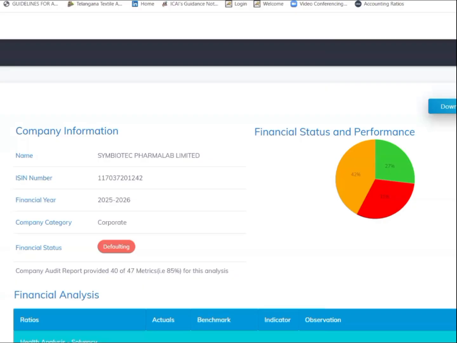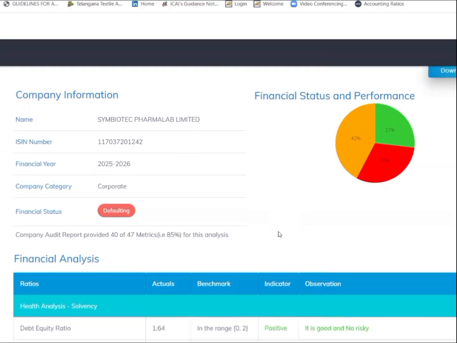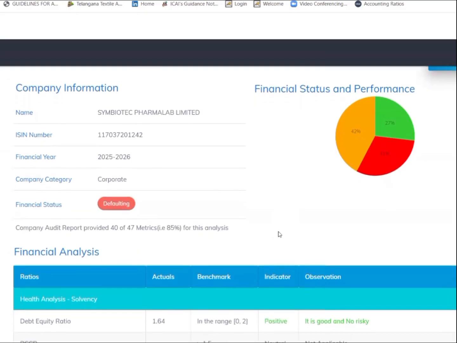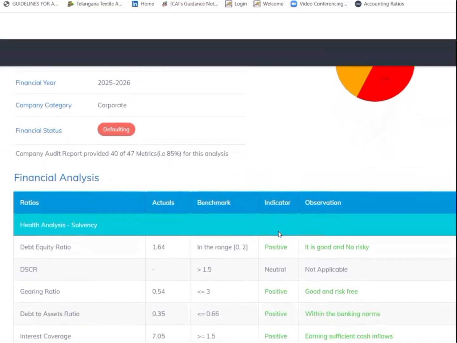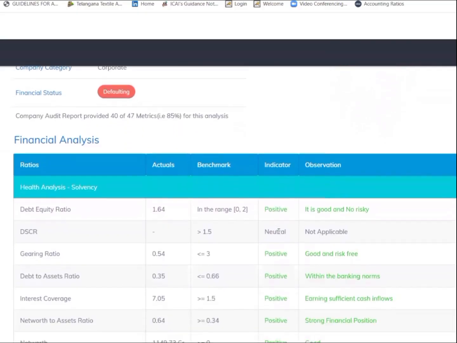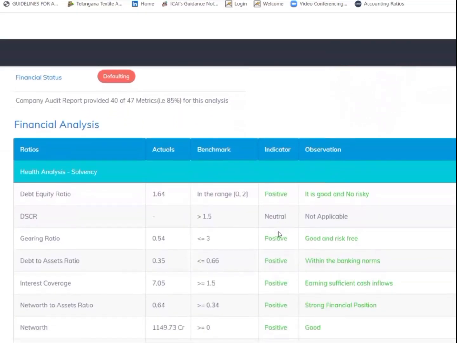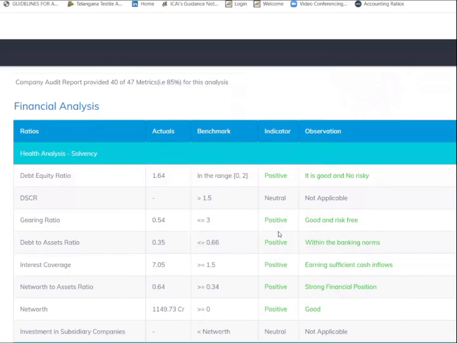Today, let us review the main board IPO from SYMBIOTEC PHARMALAB. This is the financial performance and status of the company generated by AI-powered software. Based on the information given to the software, that is the restated financial statements of 31st March 2026, this company has been categorized as a defaulting company. Let us see what are the financial irregularities that made the company a defaulting company.